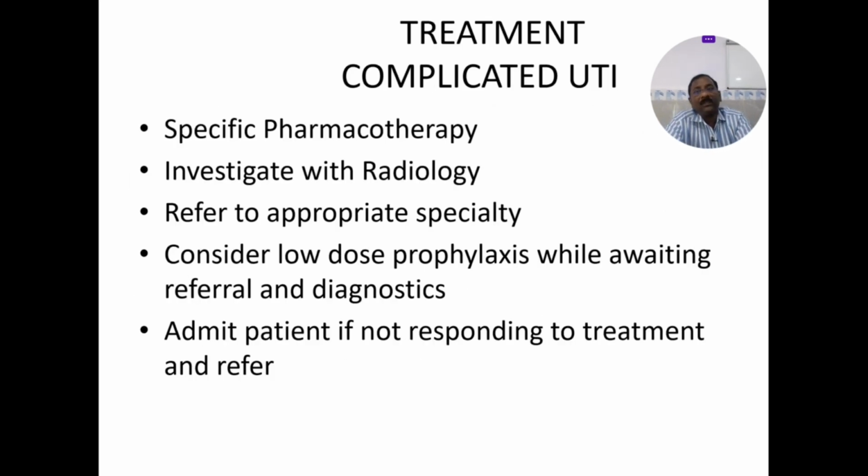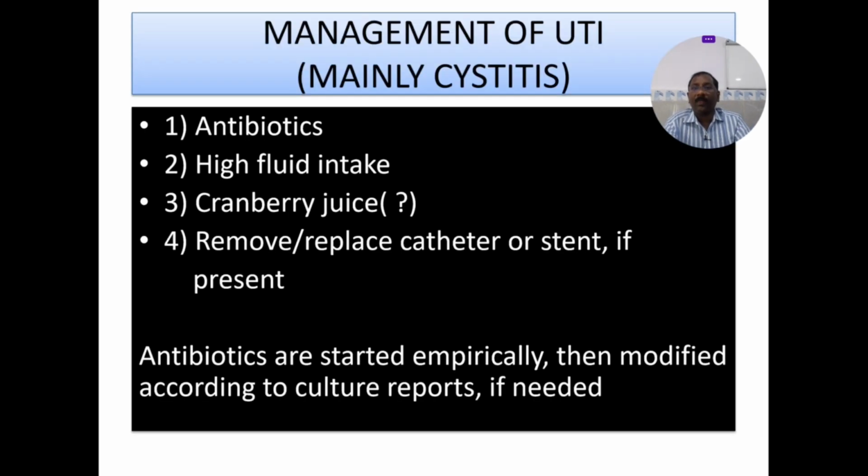For complicated UTIs, use specific pharmacology, investigate with radiology, and refer to the appropriate specialty. Mostly you are the right person to treat. You need not refer to the nephrologist or urologist to treat UTIs. You are the boss to treat UTIs. Consider low dose prophylaxis while awaiting the referral and diagnostics, and admit the patient if not responding to treatment and the fever. This is very, very important. When the fever is not responding to your routine antibiotics, that means this is going to be a complicated UTI, an ascending infection or a pyelonephritis. So you need to investigate much further and treat with parenteral antibiotics. Better to admit the patient and act accordingly.